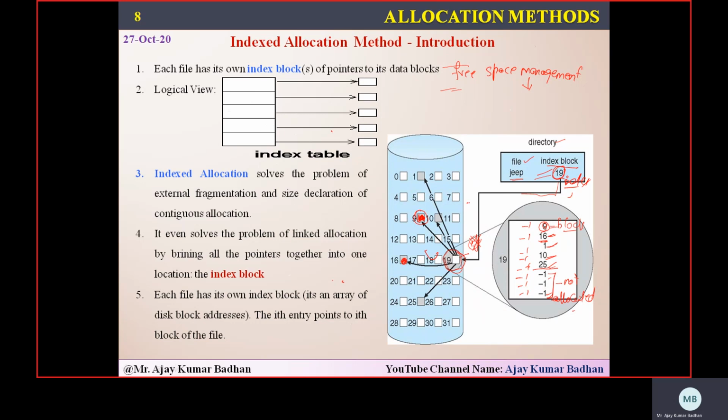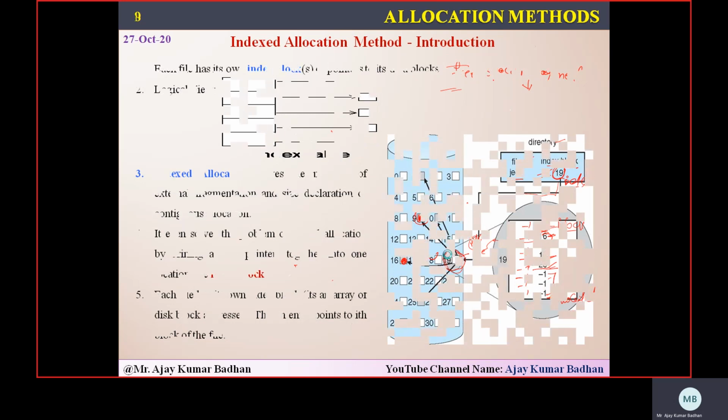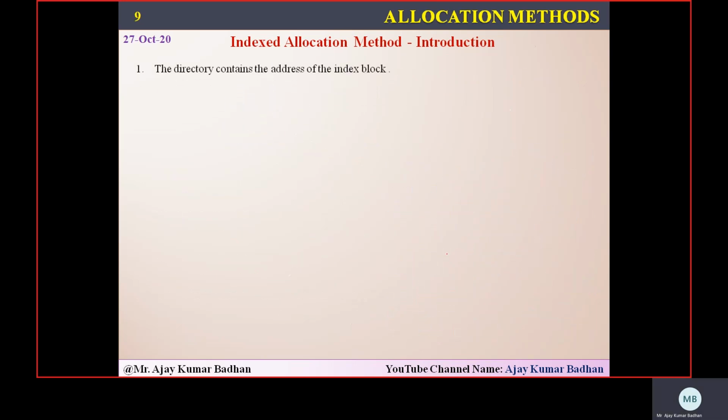Once that particular block is filled, it will come back here. The free space management will try to find another block, whichever empty block is there, that pointer will be represented here, and then that particular block will be filled, and this process continues. That's the best part of this particular index allocation method.